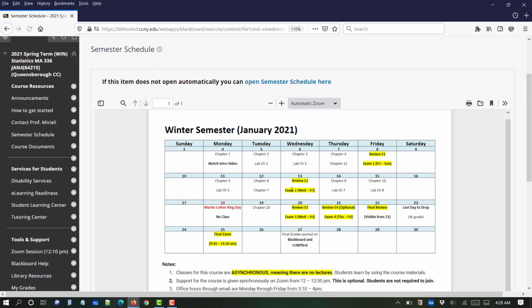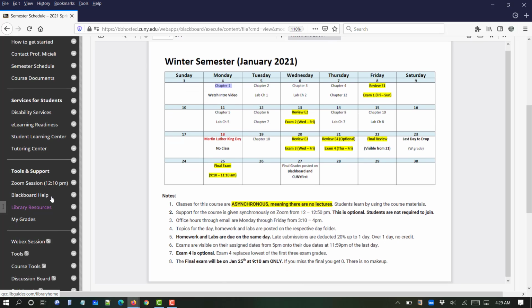On January 4th, which is our first day, you're supposed to read chapter 1. So hopefully you will do so from 9 to 10 to 11 or 12. And at 12, if you have questions about the topic, about anything else, you can join the Zoom session. You just click on the Zoom session link, and I will be waiting for you guys, whomever wants to come.